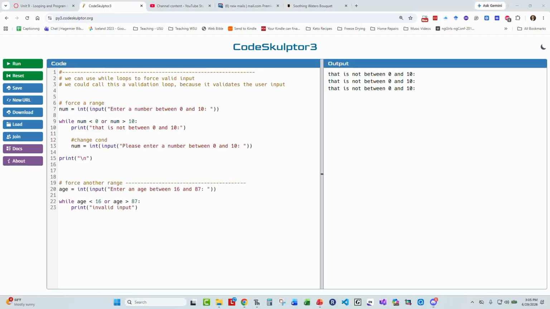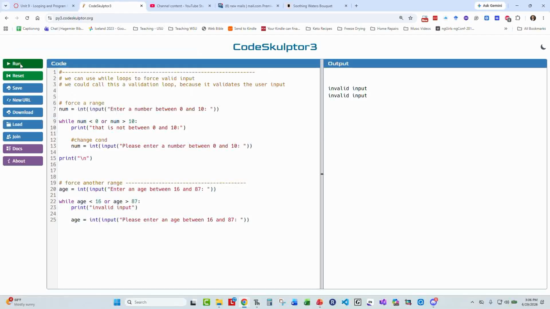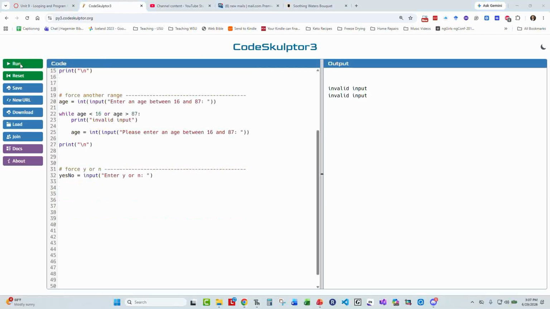So let's try another one. Let's see if we can force a range between 16 and 87. I'm going to create a while loop where age is less than 16 or age is greater than 87. It's going to tell them that they got it wrong, and then I'm going to prompt them for the value again. So let's try this one out. My first one is looking for a number between 0 and 10, so I'm going to put in a good number on that first one. The second one is looking for an age between 16 and 87. So I can test a variety of values, and it will continue to tell me that it's an invalid input until they key in a number that is between 16 and 87.